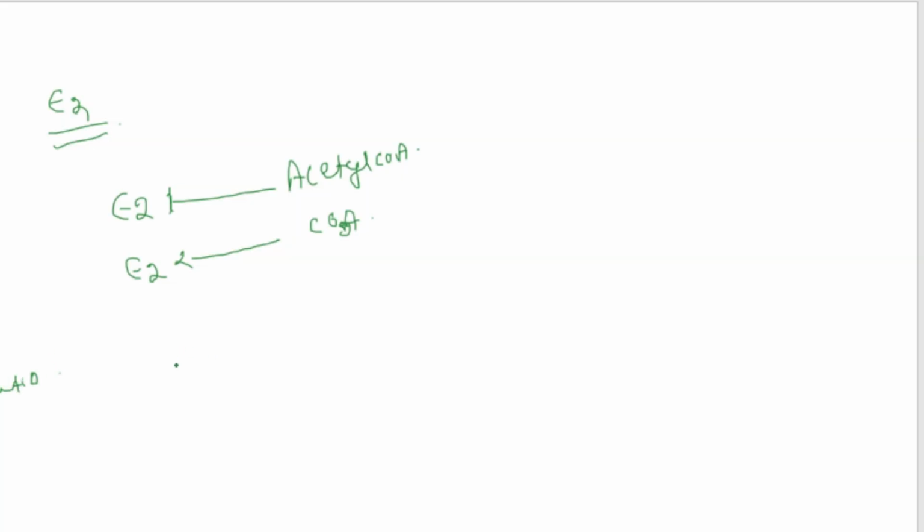If the ratio of acetyl coenzyme A to coenzyme A is high, there is inhibition of E2. Why? Because the amount of acetyl coenzyme A is high compared to coenzyme A, so the ratio is high, and this will inhibit E2.